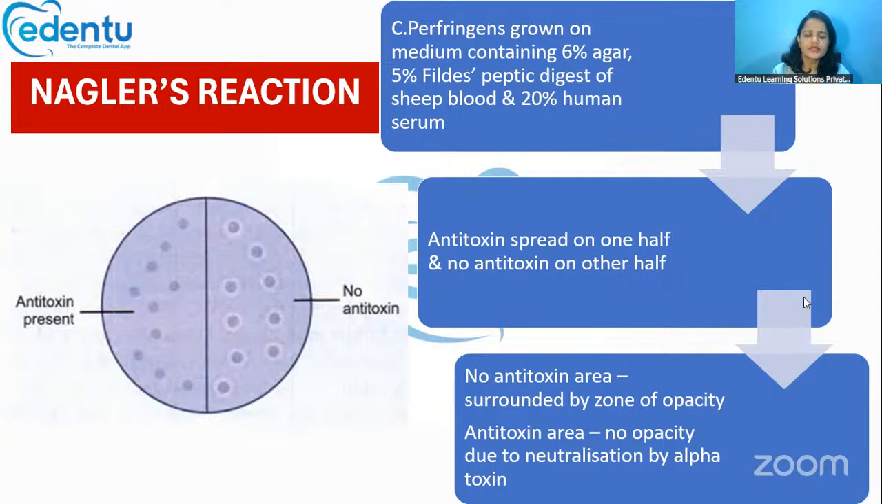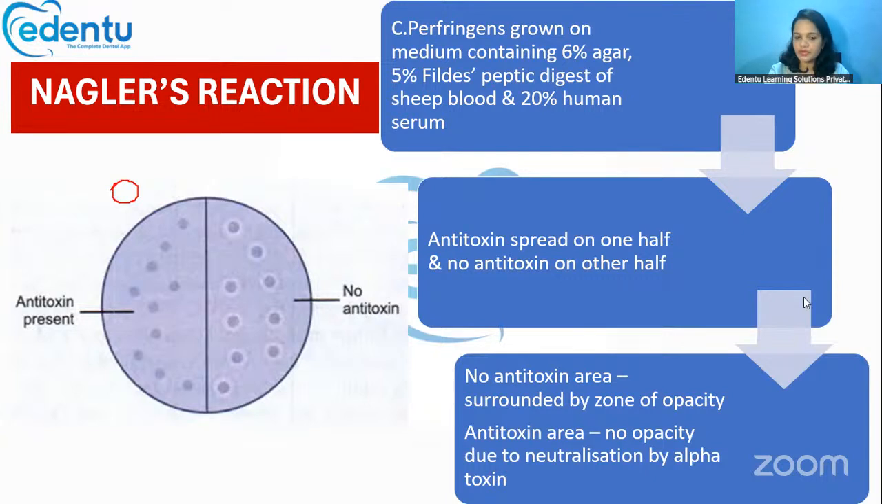Now, for this Clostridium antitoxin, there must be a test and a control. The Clostridium antitoxin is placed on one side only, and on the other side a negative control is used. For the positive, if Clostridium perfringens is present, there will be no zone of opacity. It will be just like this zone.